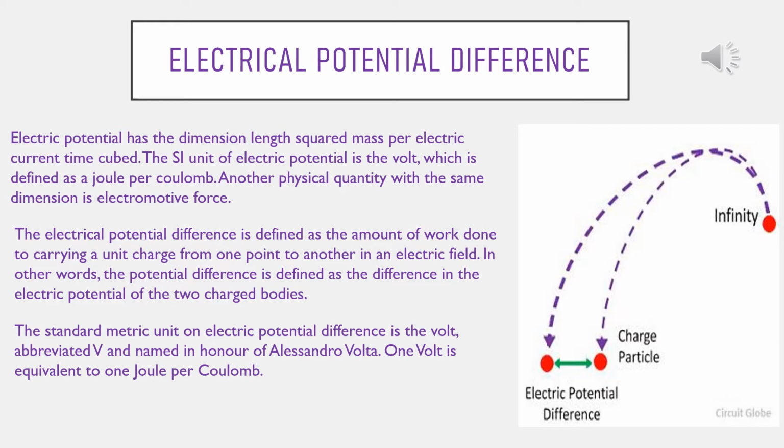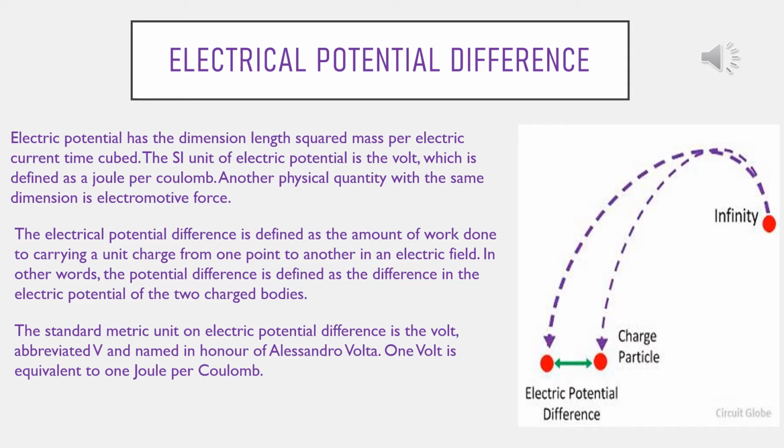Now, electrical potential difference. Electric potential has the dimension length squared mass per electric current time cubed. The SI unit of electric potential is the volt, which is defined as a joule per coulomb. Another physical quantity with the same dimension is electromotive force. The electrical potential difference is defined as the amount of work done in carrying a unit charge from one point to another in an electric field.